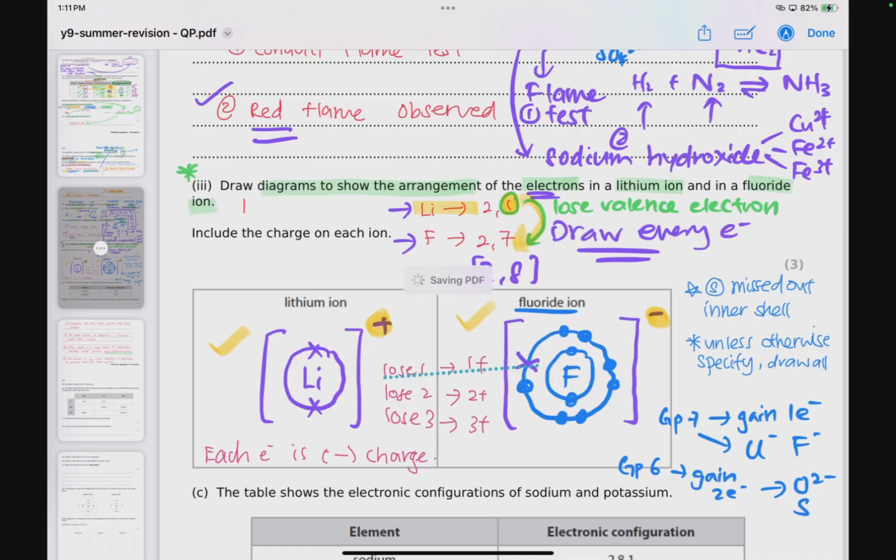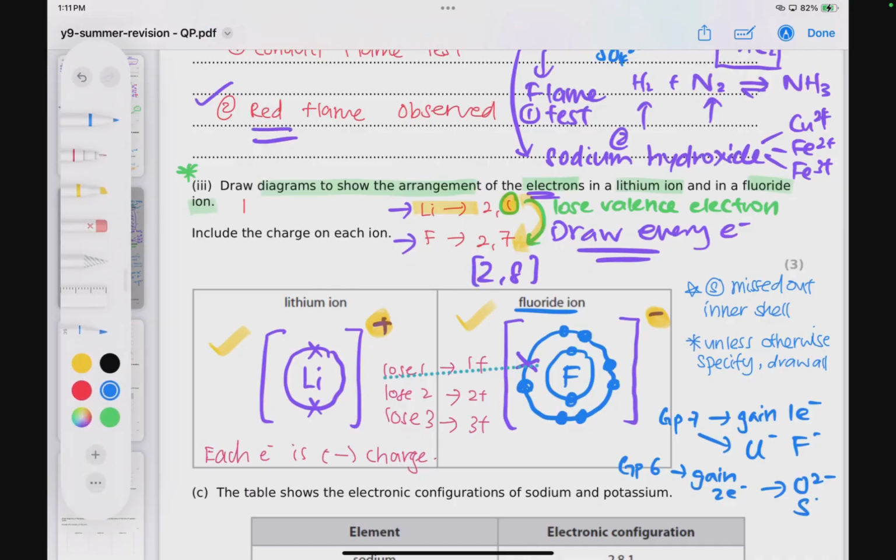If you were to just stop and think for a while, what do you think would be the charge of group 5 ions? So group 5, for example nitrogen, if it gains 3 electrons, it will have an overall charge of 3 minus. So that's how it is.